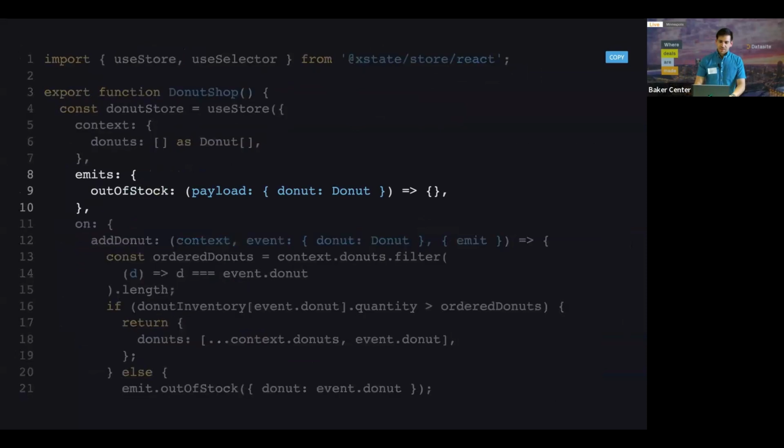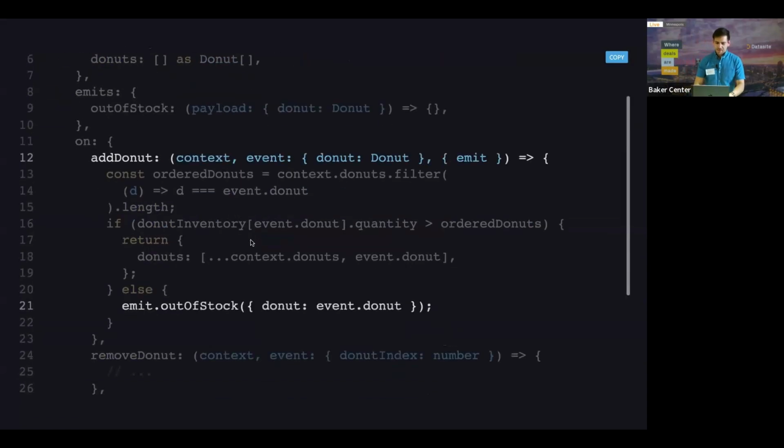Another thing that you could do with XState Store, which I think is sort of a missing feature in things like Redux and useState, is the ability to emit events. And so this allows you to have declarative side effects, which is pretty nice. So let's say that we want to emit some sort of out of stock, so that you could show some sort of pop-up that says, hey, it's out of stock, you should know about this.